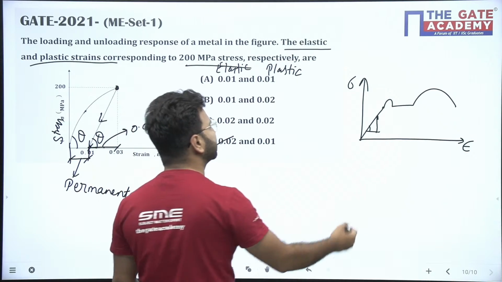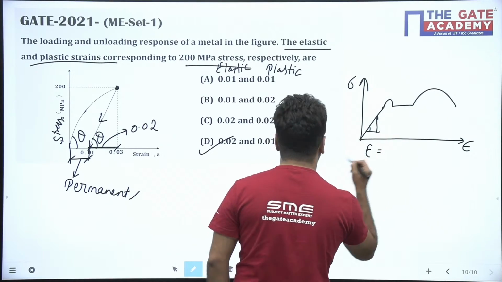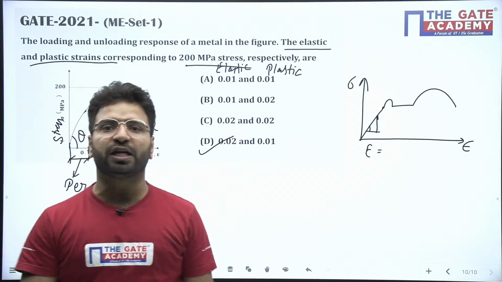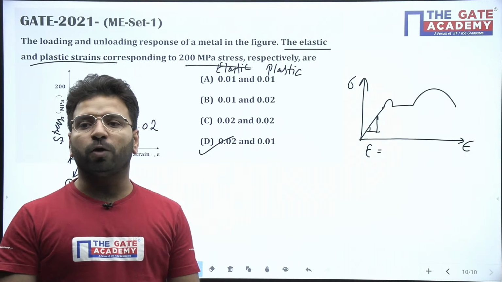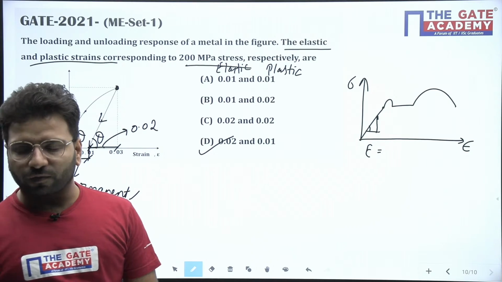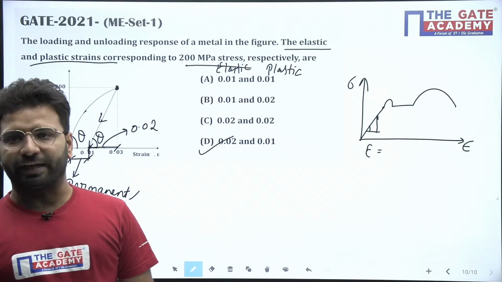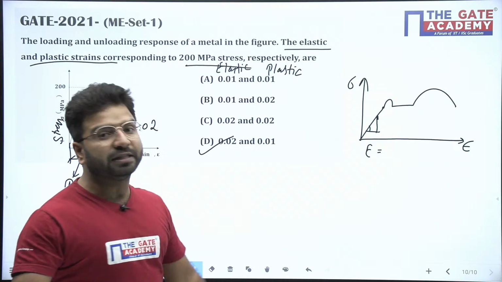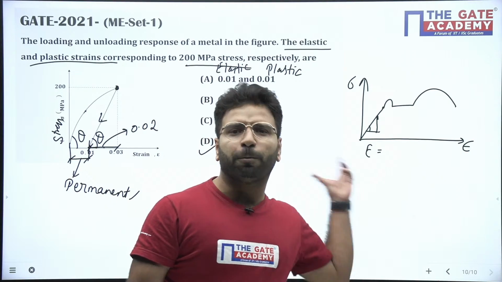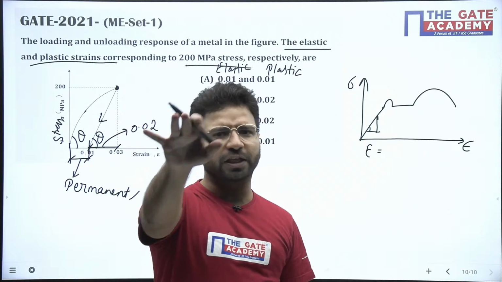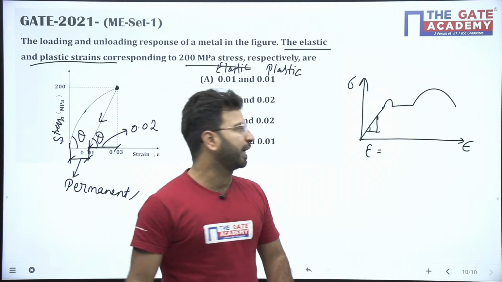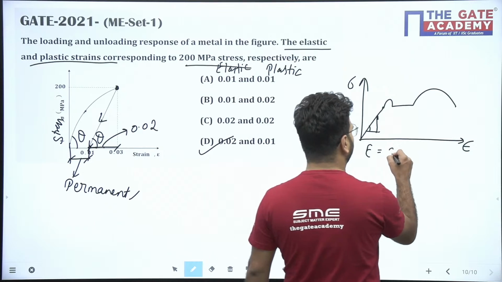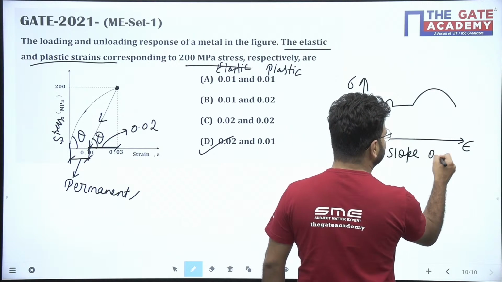Modulus of elasticity. Okay, that's why this concept becomes very important. In Mechanical, the question has come already. The slope of a stress strain curve is the modulus of elasticity, beta, so you have to take care. The question may come in the exam in such a way that you have to find the modulus of elasticity. It has come in Mechanical, you can check. So E will be the slope of the stress strain curve.